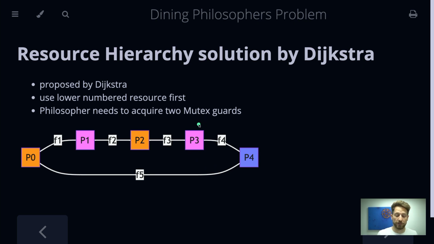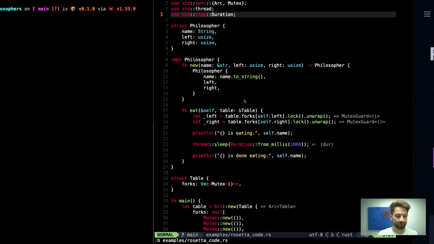So in order for this to work, each of those philosophers will have to acquire 2 mutex guards. Once he holds those, he is allowed to actually do his work, in our case, eating. Let's look at how this looks in code.